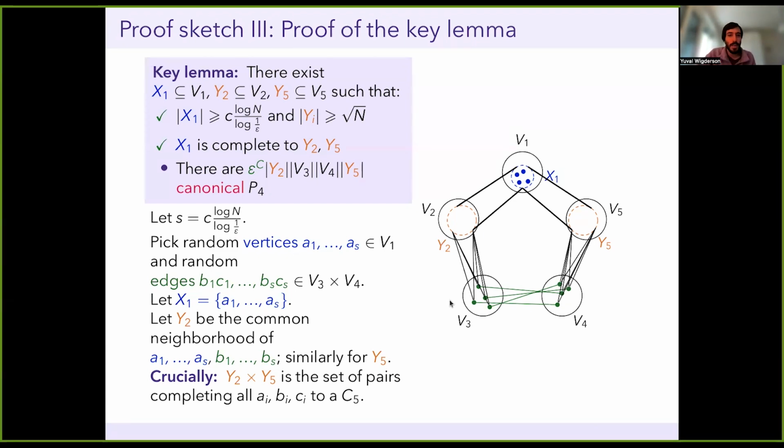Somehow the point is that because the pentagon is triangle-free, asking to complete the picture to a 5-cycle is the same as asking that in part 2 you're a common neighbor of these guys and these guys, and in part 5 that you're a common neighbor of these guys and these guys.